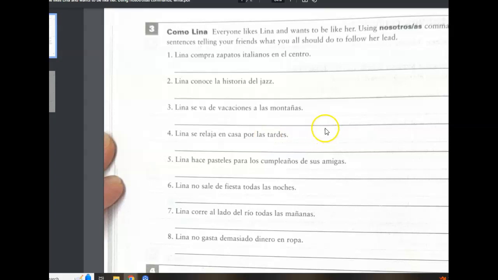That's why we're adding the nos at the very end. Number 5, hagamos. No salgamos. Corramos. No gastemos. Those will be the commands for those. Sorry about 3 and 4. The reflexive pronoun threw me off.